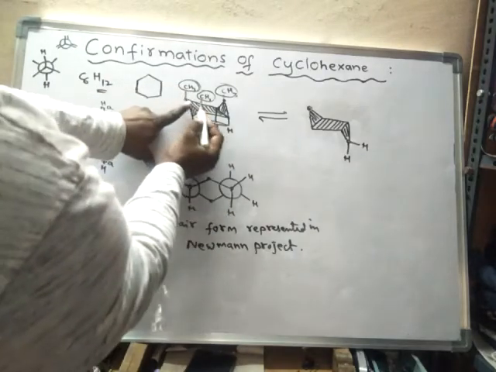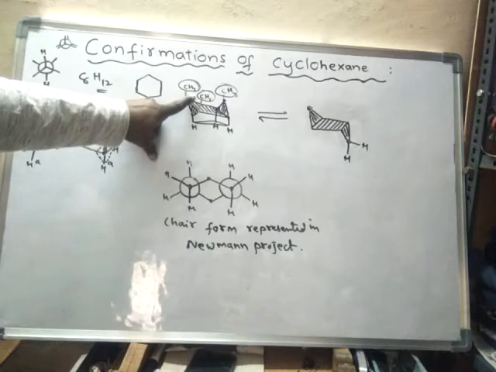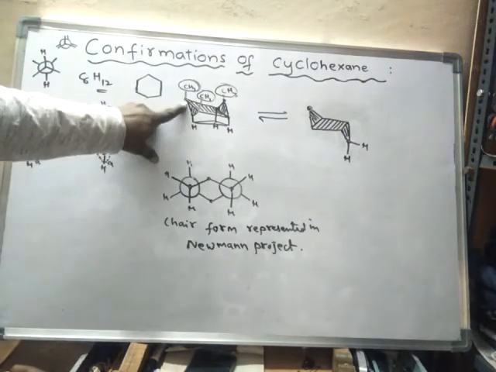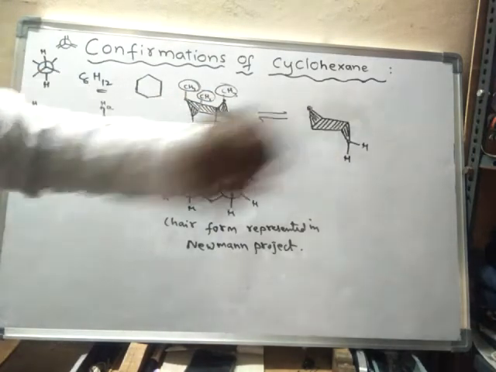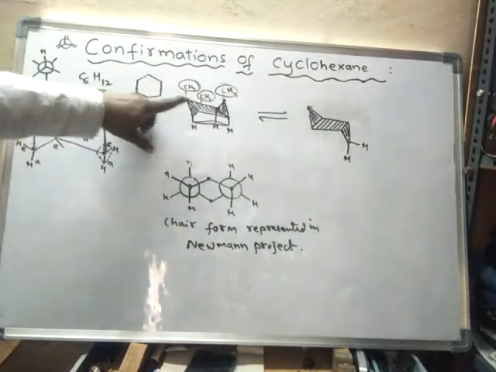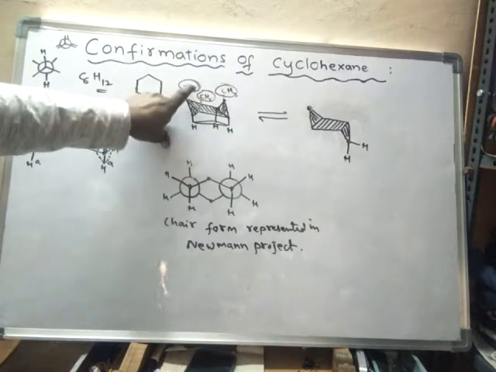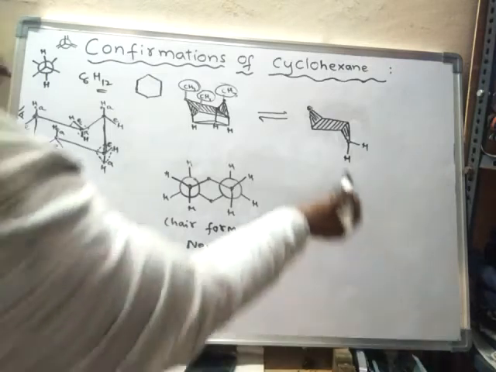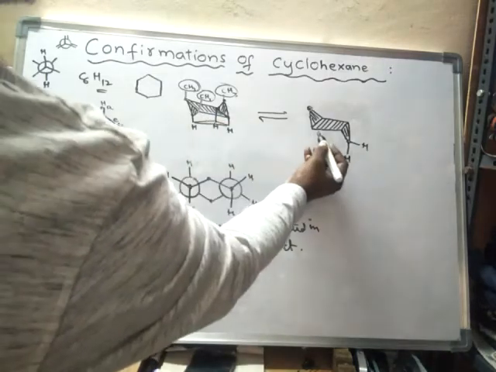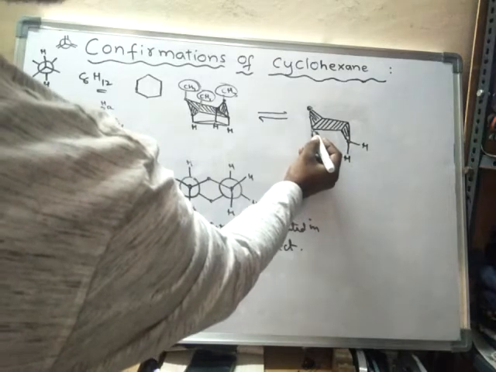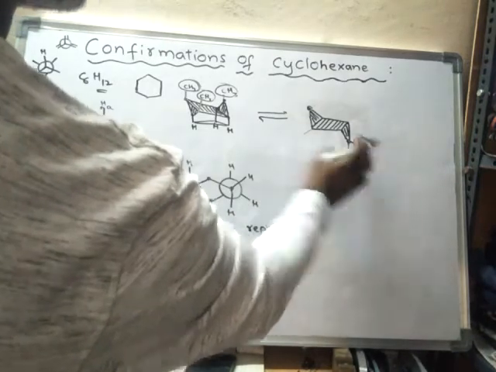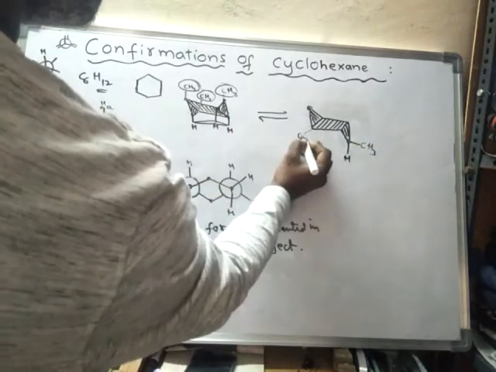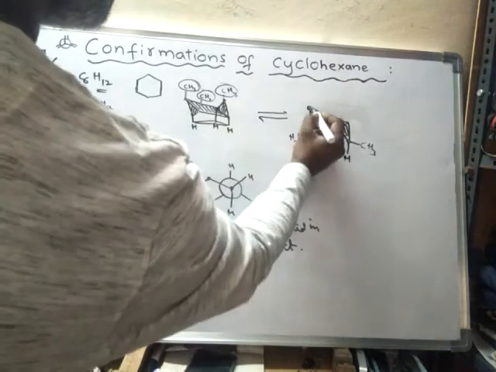So this chair form will become somewhat less stable. Immediately this chair form will convert into another chair form where the bulky groups will be placed in equatorial position. So the axial methyl group will convert into an equatorial methyl group, and here also, and here also.